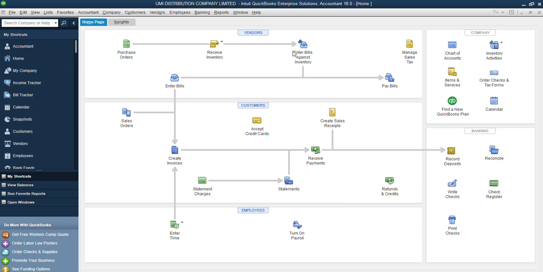Now in the next section, when we come back, we are going to add our inventory items, so that we can assign those sales tax items, and anytime we make sales, we can record directly from that place.